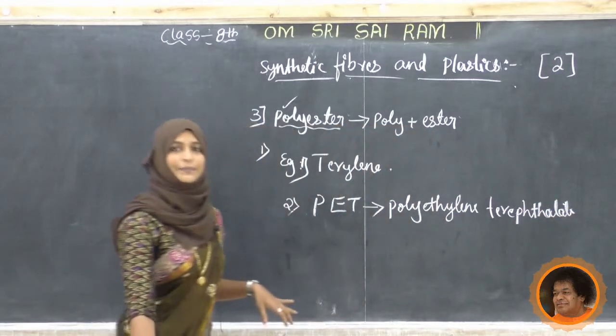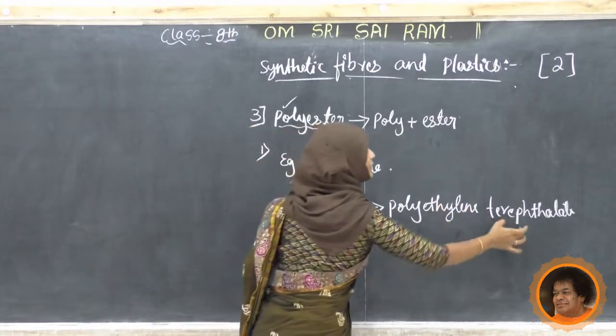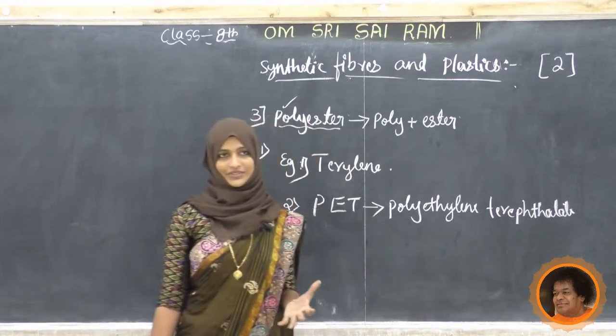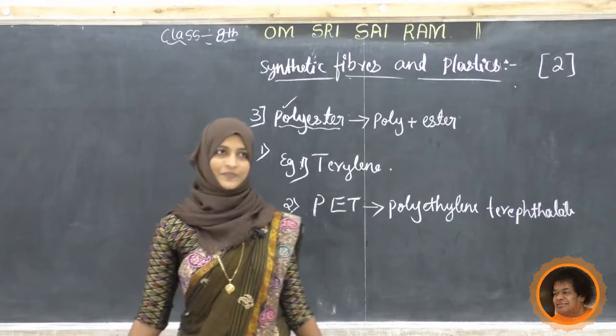Okay, this is the abbreviation of this one. So it has many ethylene terephthalate in this. This is a monomer, this is a polymer. When a number of monomers are joined together, we will get the polymer.